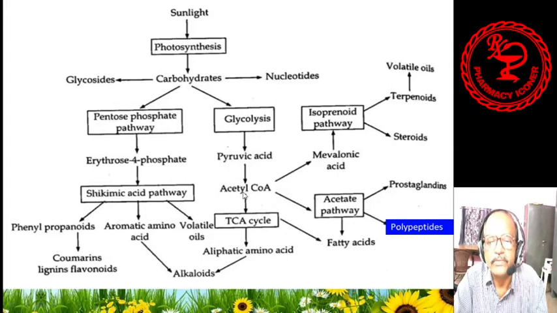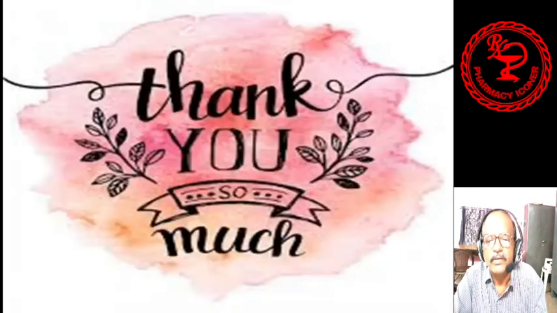On the other hand, from acetyl coenzyme A, by the acetate pathway, prostaglandins, polypeptides and fatty acids are formed. So this is the basic idea about the basic metabolic pathways, and these metabolic pathways are required by the plants themselves. Then we will discuss the shikimic acid pathway in the next class.